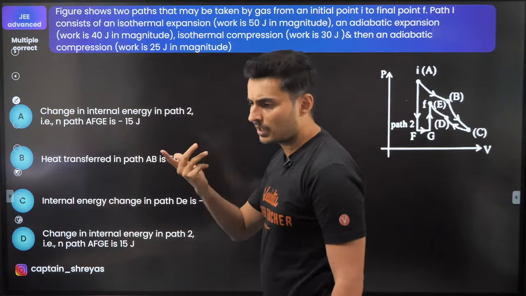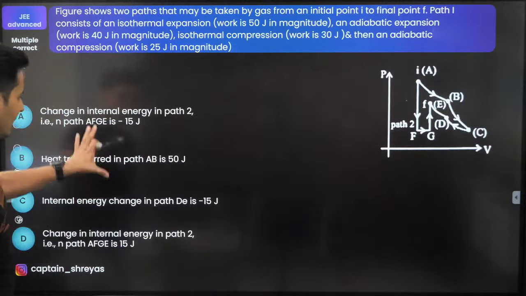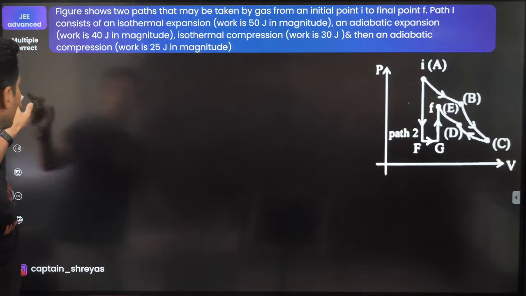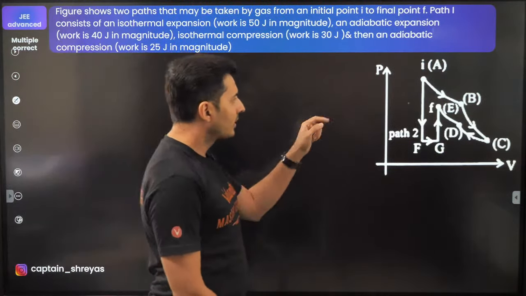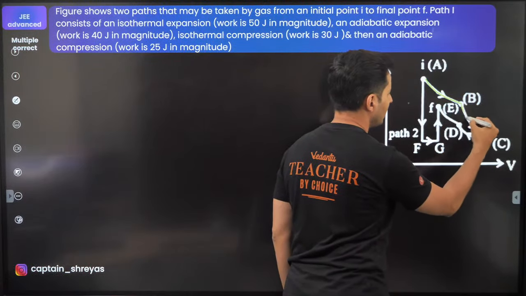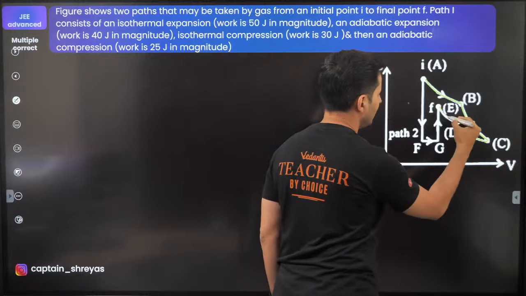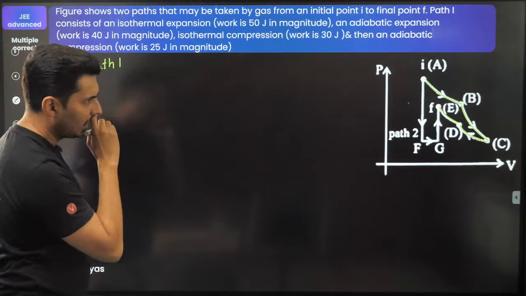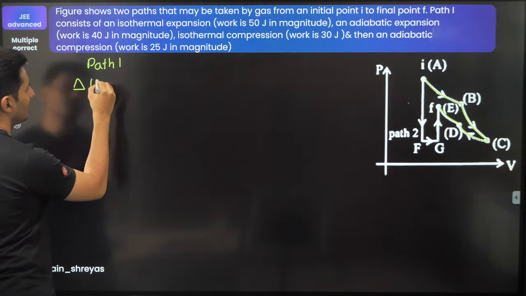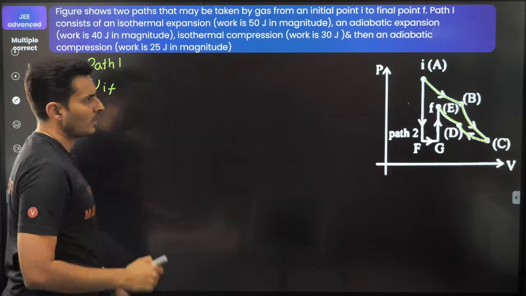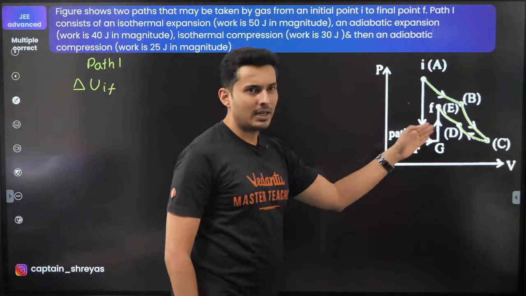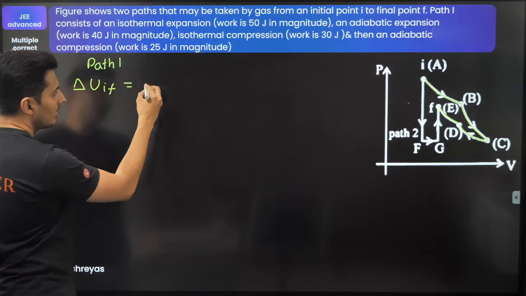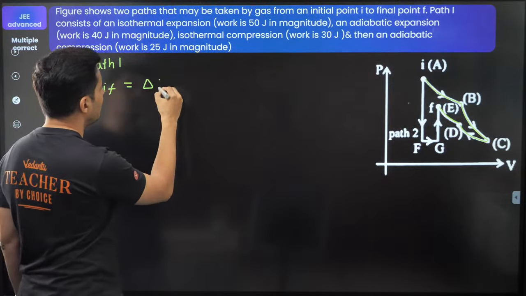I think one of them might be correct. I don't know. Let's see how to solve. I think I should get rid of these options. I know it's all got to do with internal energy and heat. So let's try to understand for this path, here to here, then this to this. For path 1, the internal energy change from initial to final position is independent of the path, whether I go like this or any other path, it will be the same.